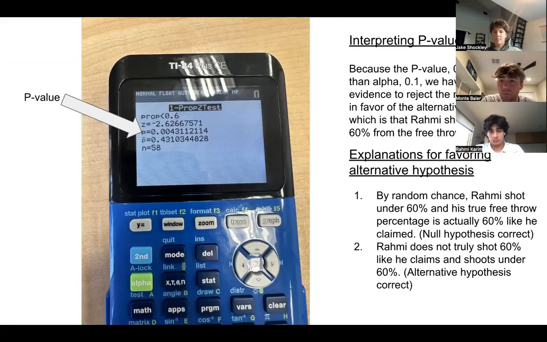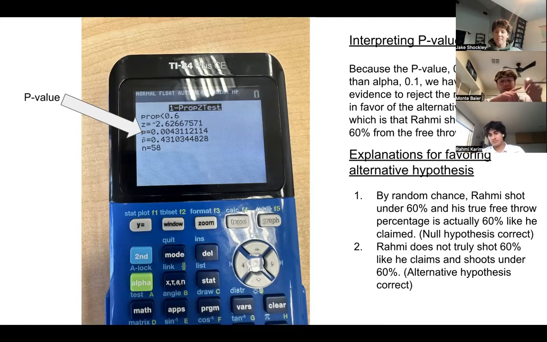Now, one second. From this experiment, we got a p-value of 0.004. This means because the p-value 0.004 is less than alpha, which is 0.1, we have convincing evidence to reject the null hypothesis in favor of the alternative hypothesis, which is that Rami shoots less than 60% from the free throw line.